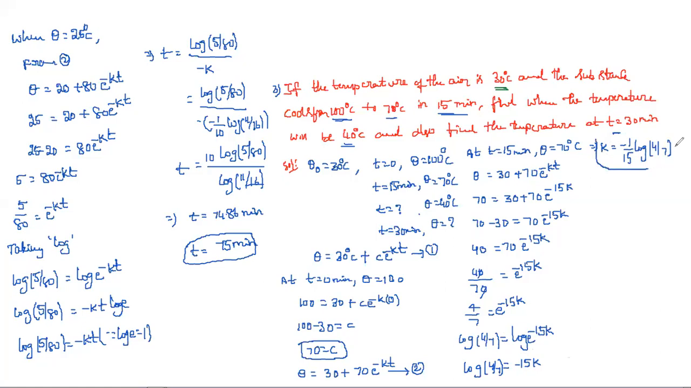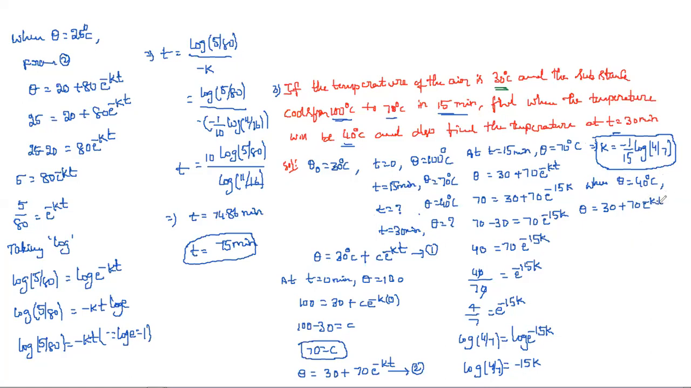So first the C value, next the k value. Now we need to find the temperature as well as the time. First I am going to calculate the time. For that, the temperature they give is 40 degrees centigrade. When the temperature of the body is 40 degrees centigrade, I require the time t. So for that I am taking the second equation: theta is equal to 30 plus 70 into e power minus kt.